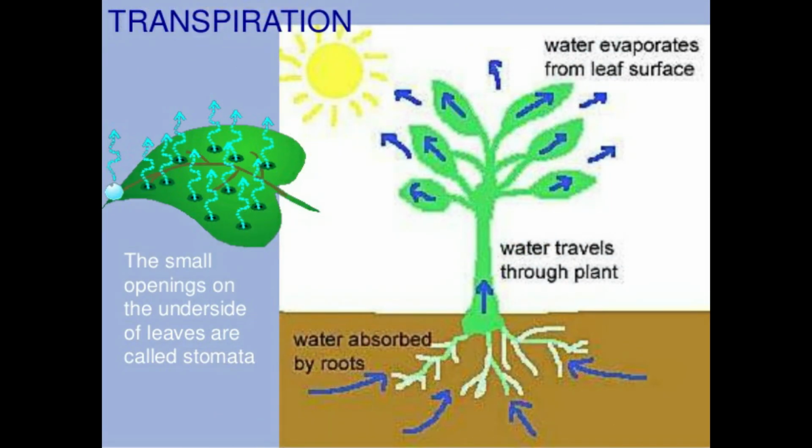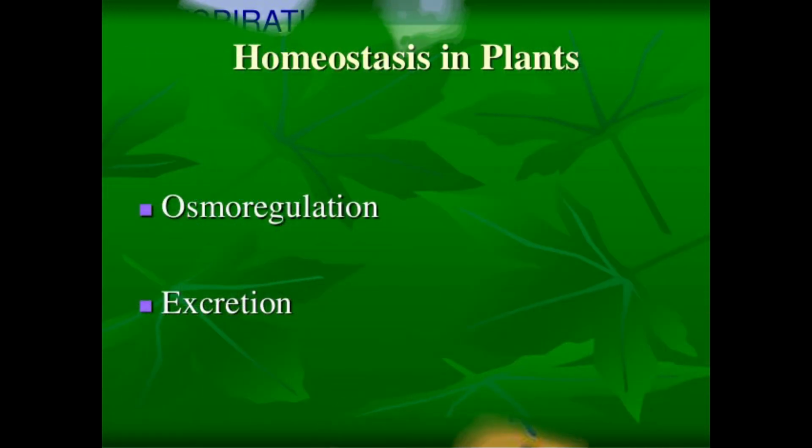That is because plants also have regulatory mechanisms that help keep the plant hydrated by maintaining adequate absorption of nutrients and water from the soil and controlling the loss of water through the opening and closing of stomata. Homeostasis is attained by the excretory and osmoregulatory processes of the plant.